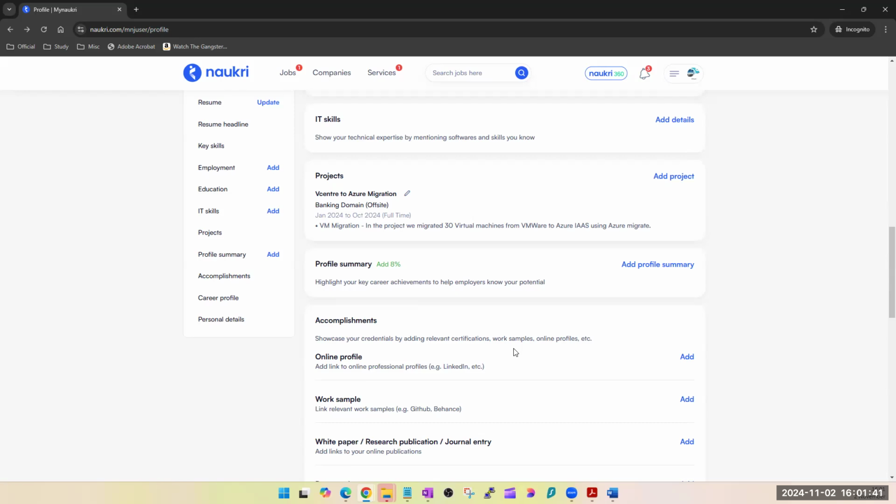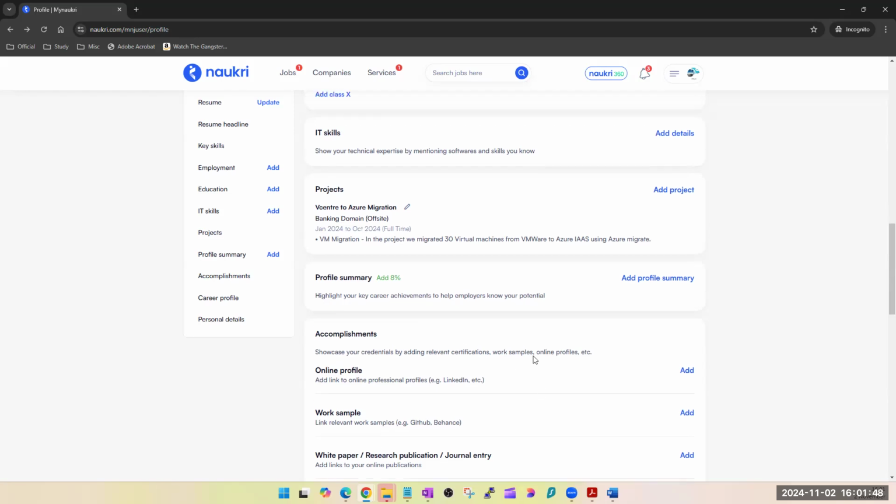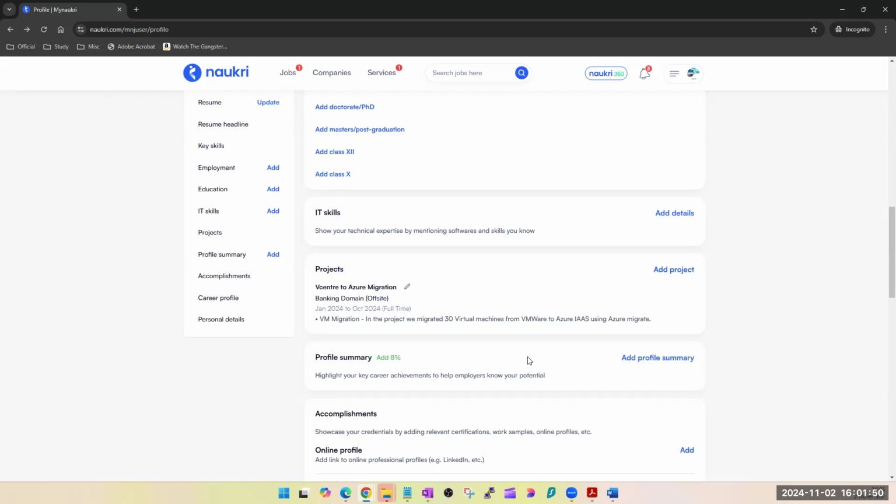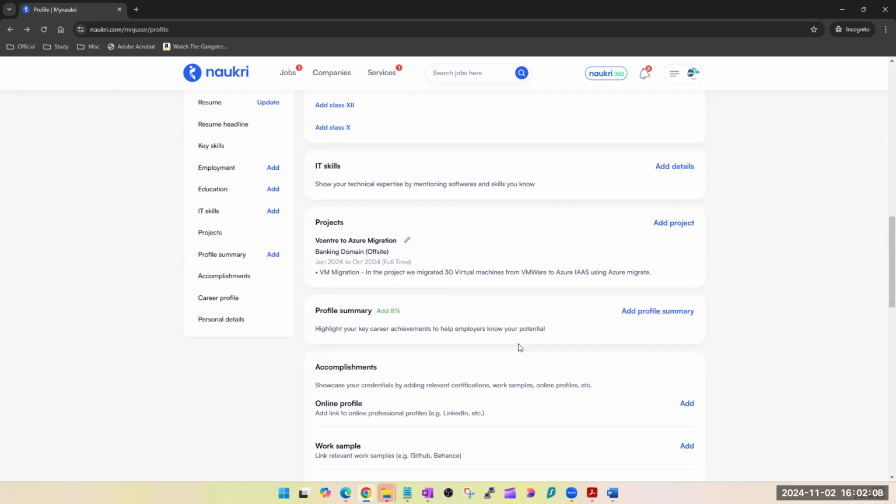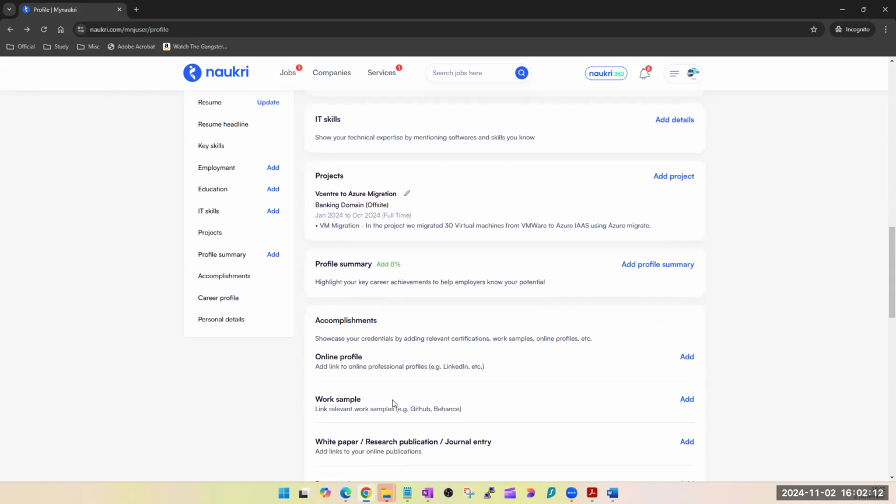Make sure there is no discrepancy or contradicting information, that here you are saying you worked on Azure for 5 years, and on LinkedIn it shows that you worked in a different technology. That should not be the case. Otherwise, disable or hide your LinkedIn completely. You can do that, so no one should be able to see it. Either you do that or you make sure that it's completely matching. And then if it is matching, link your profile over here.